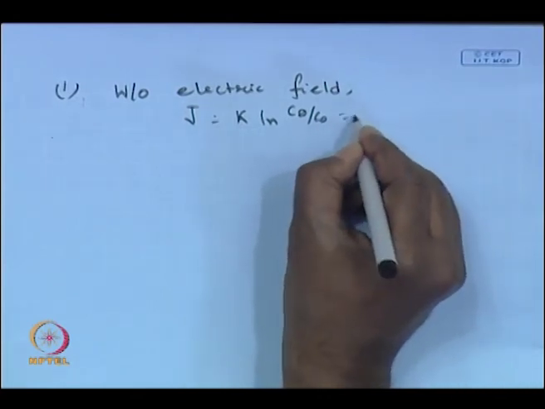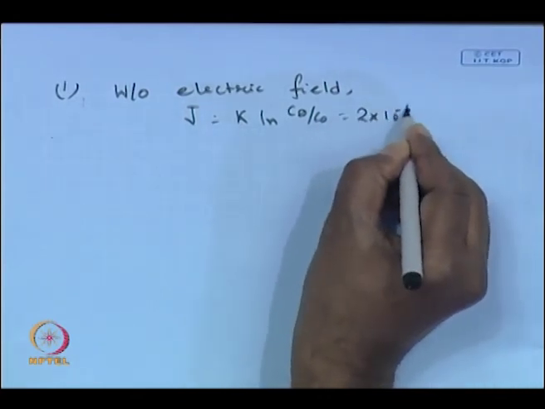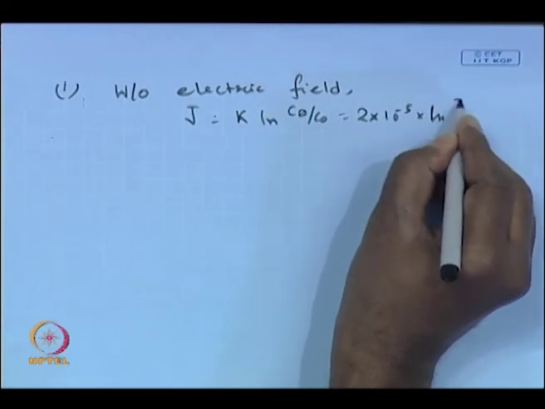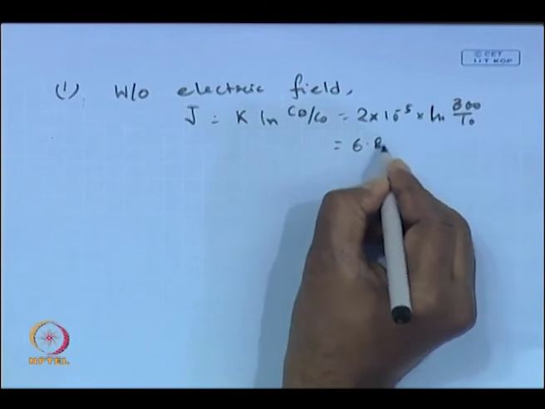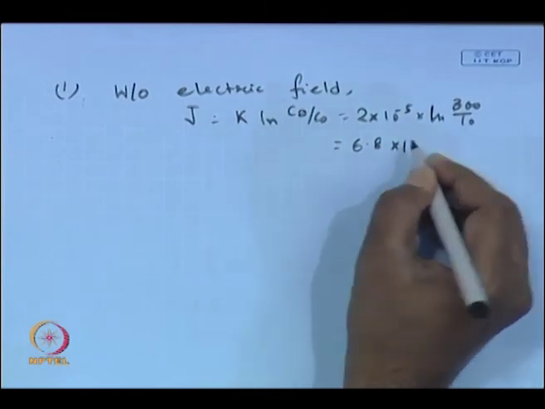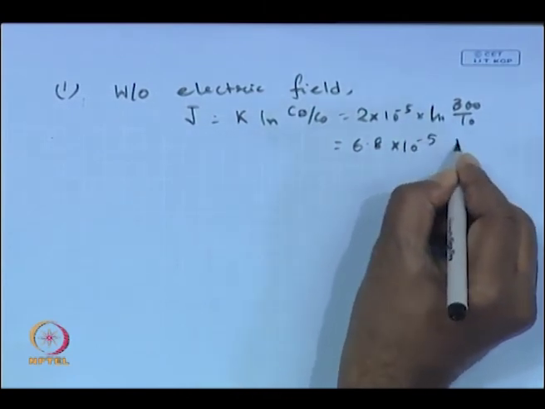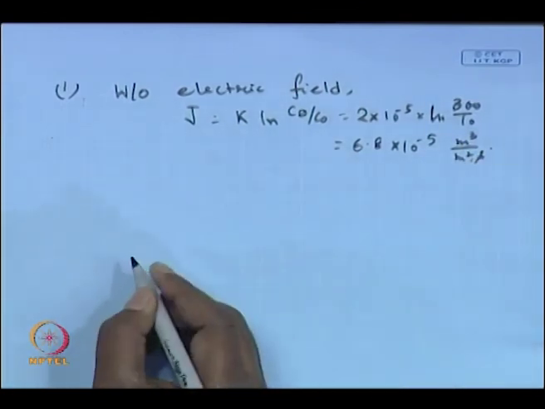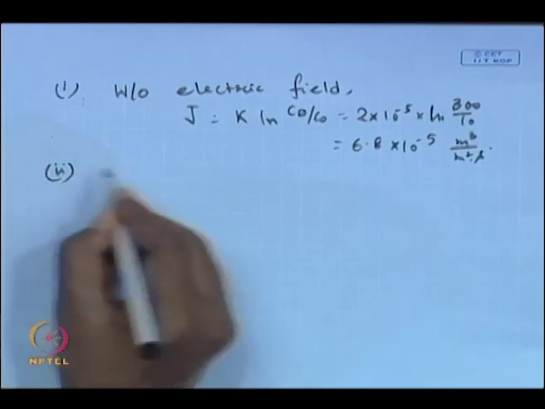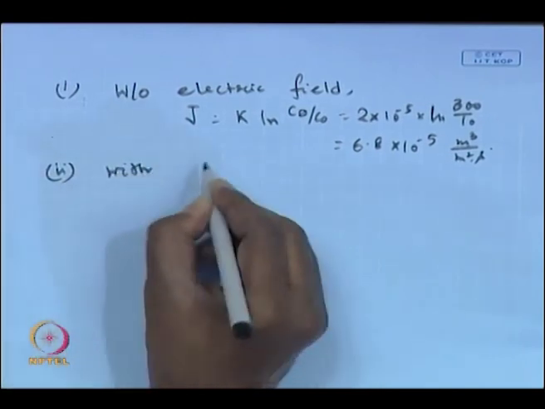So this gives you 2 into 10 to the power minus 5 into ln 300 by 10. That gives you a value of 6.8 into 10 to the power minus 5 meter cube per meter square second. And let us calculate with electric field.